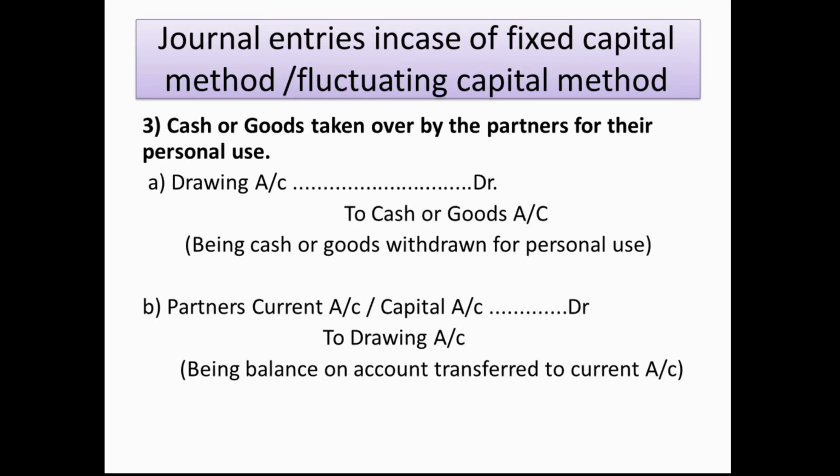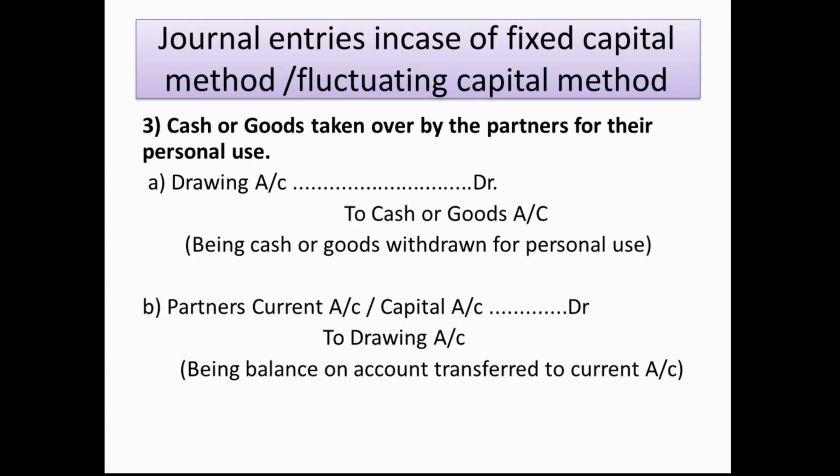Next one is the cash or goods taken over by the partners for their personal use. Whenever anything is taken by the partners for their personal use, it is considered as drawings. Drawings means the partners are receiving something, so they are the receiver of the drawings, so the drawings account is to be debited, and the cash and goods are going out, so cash and goods account is to be credited. So drawings is debited because the partners are the receiver.